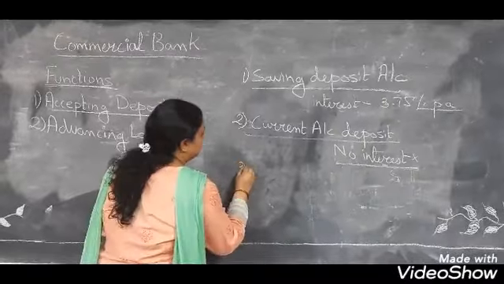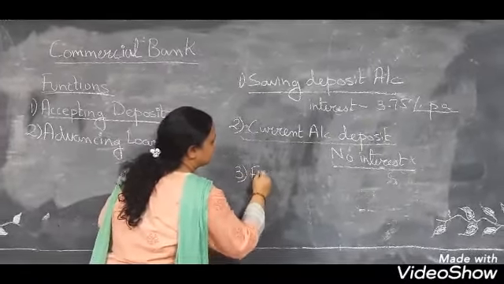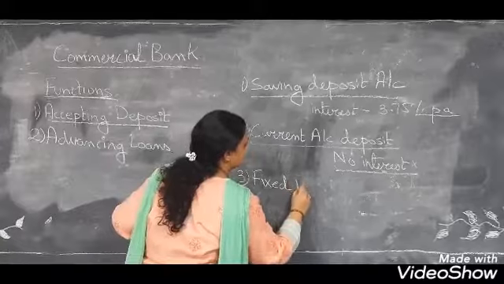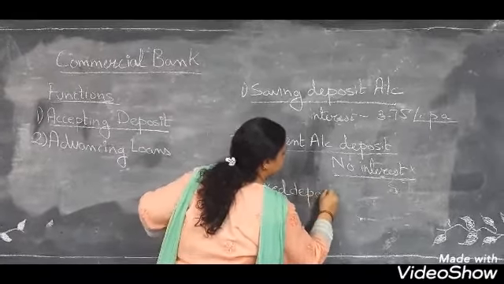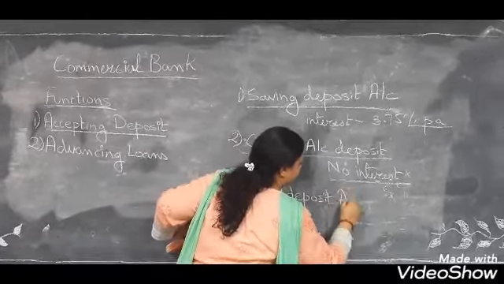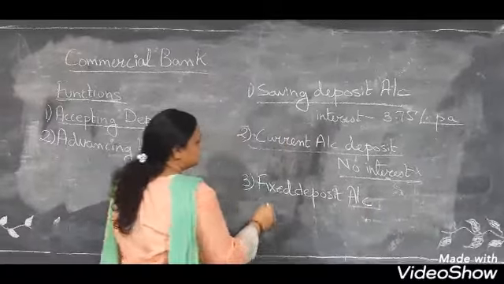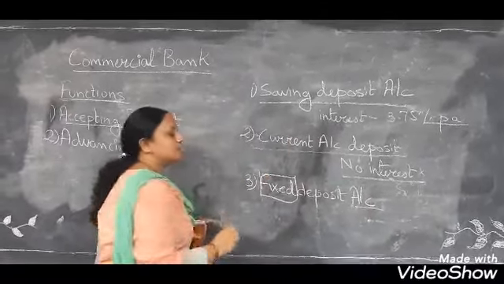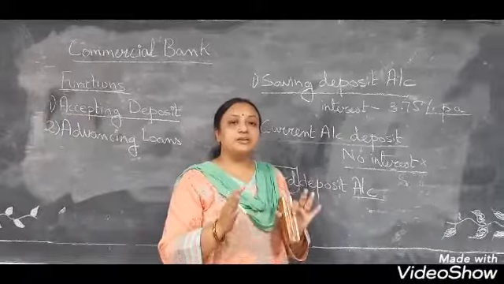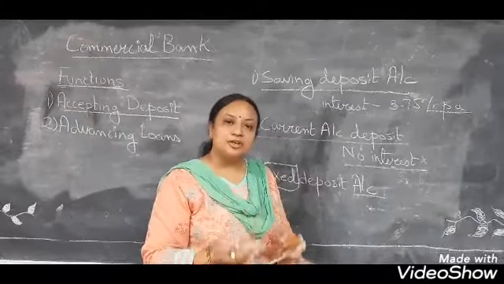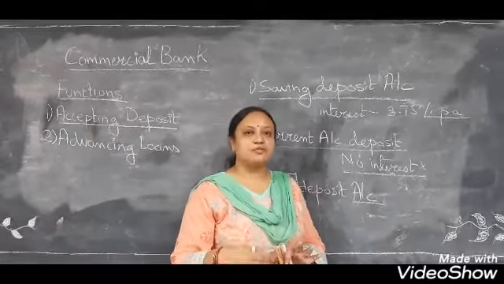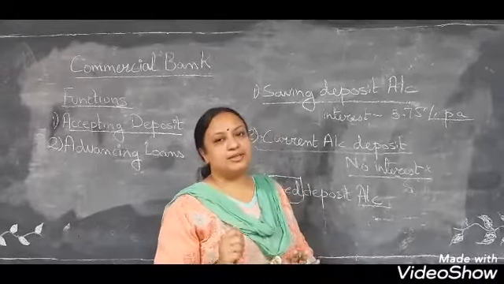Alright, and then the third type of account is fixed deposit account. Fixed deposit account, as the name suggests, fixed for a period of time, be it for 3 months, be it for 6 months, be it for a year or more than that.